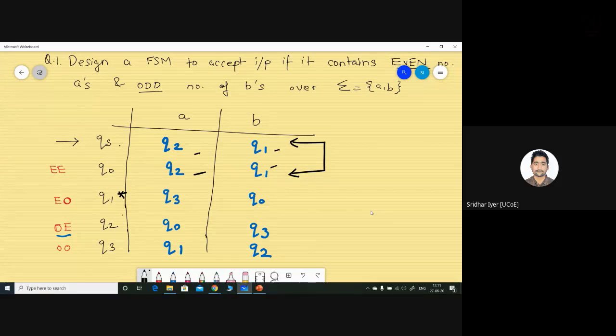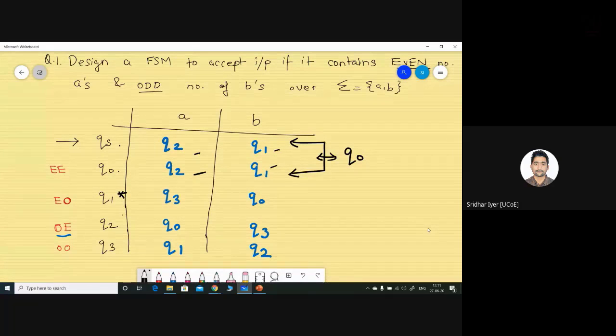In this case, QS and Q0 satisfy my first condition that both transitions are the same, and the second condition that both are non-final states. Hence, we can merge them together. Clear? This is what you can apply over here. So after merging, it becomes a state Q0.